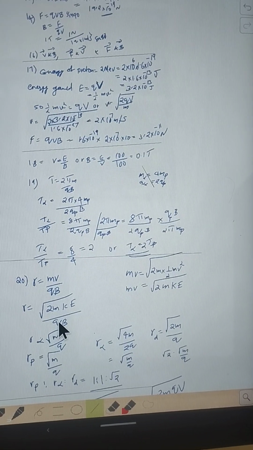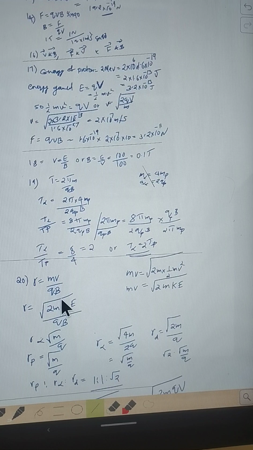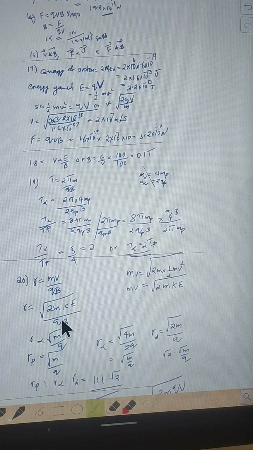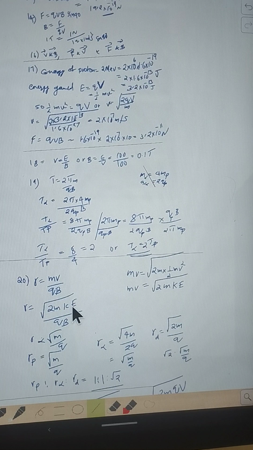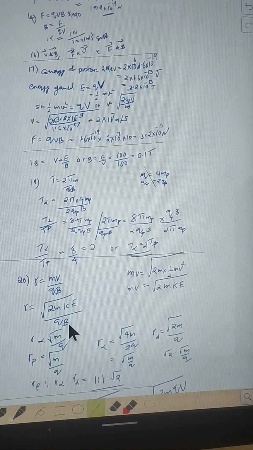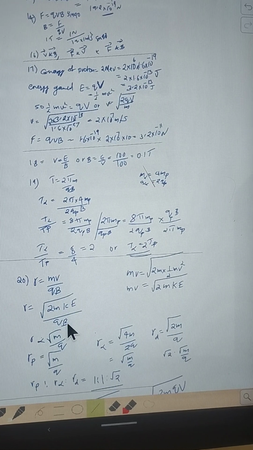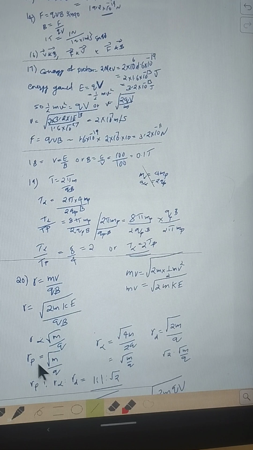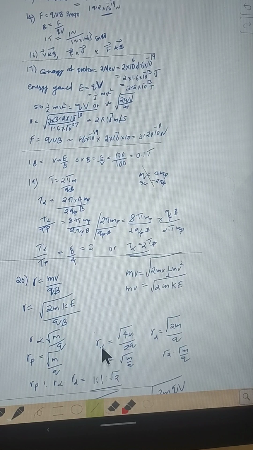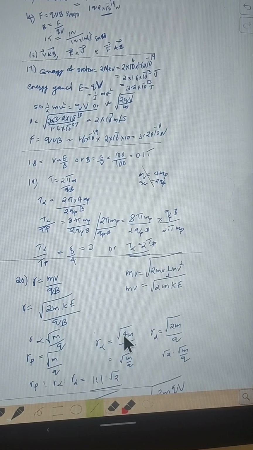Hope it is clear. Radius can be expressed as this relation, and here whether it is proton, deuteron or alpha particle, root of 2 is common for all, and kinetic energy is same for all, and magnetic field also same for all. So what is varying? The mass. Within the root, mass is varying and charge also varies. So in the case of proton, we are writing it as root of m by q, mass of proton and charge of proton. And in the case of alpha particle, we know the mass of alpha is 4 times that of proton, and charge is double that of proton.